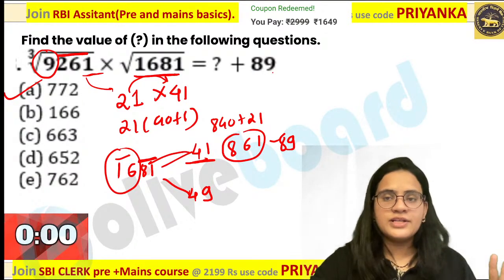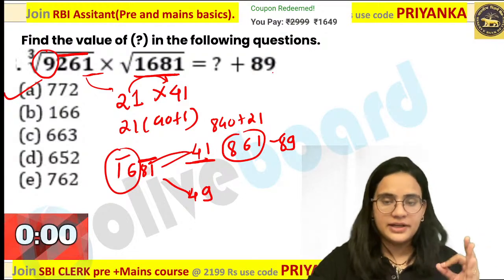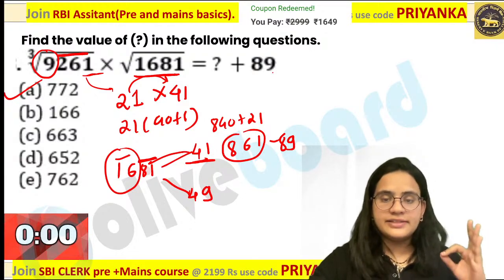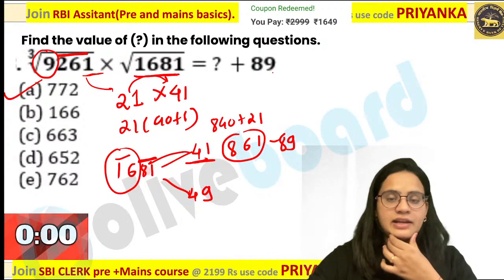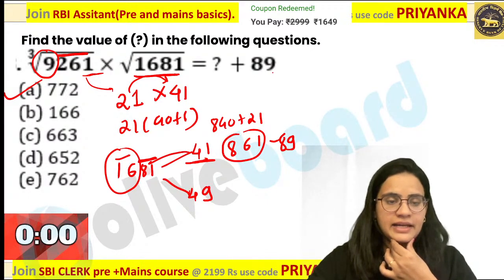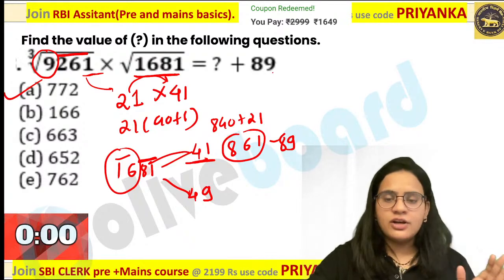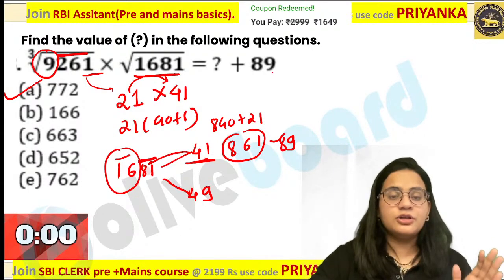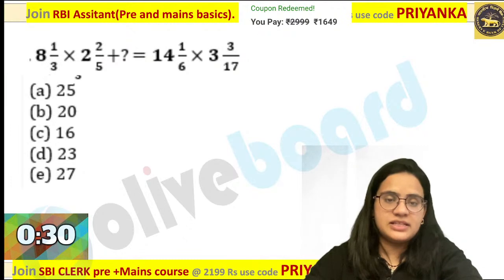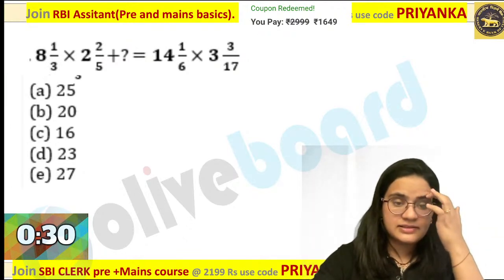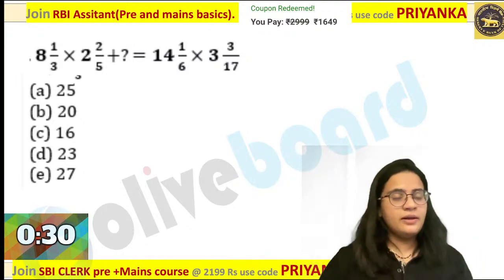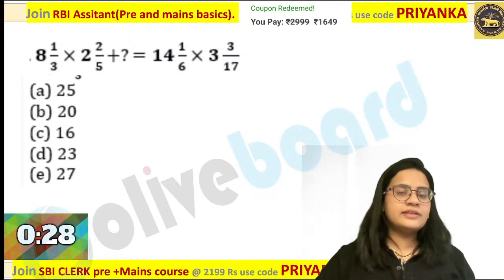In this particular question, you have learned how to calculate the cube root, how to calculate the square root, and along with that, we have also calculated the final answer over here. Everybody is getting my point? So guys, if any one of you is not following the part, you need to definitely join the basic batch, because unless and until you learn the basics, this is not going to help you out. Perfect. Can you check out the next question?